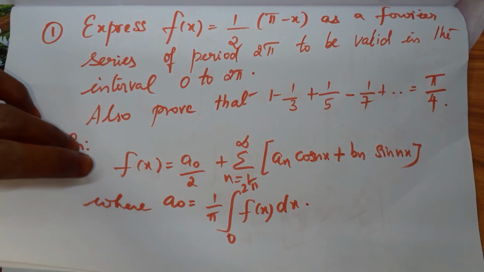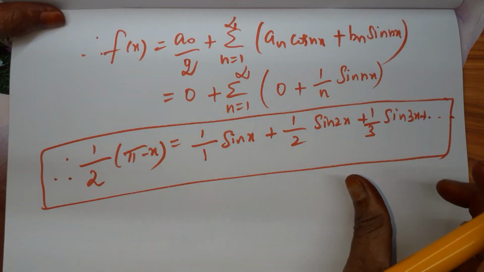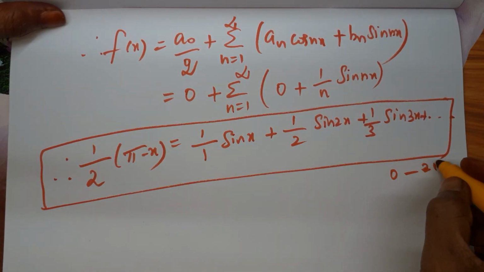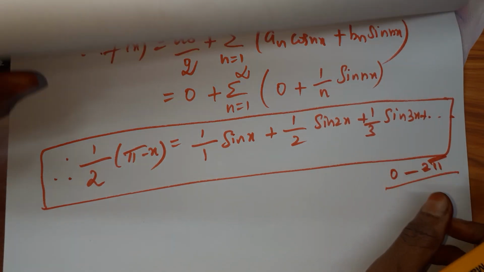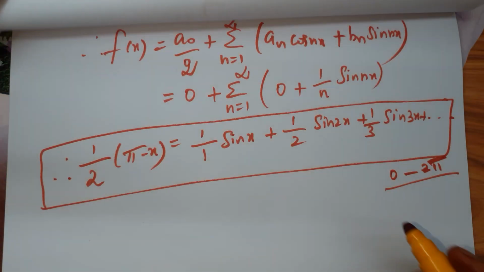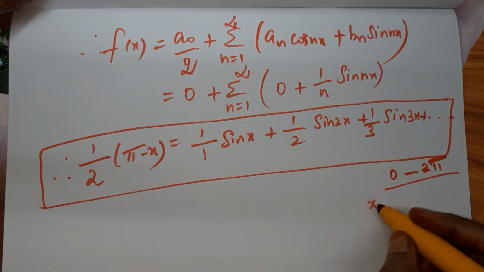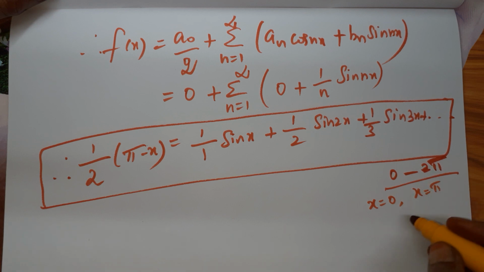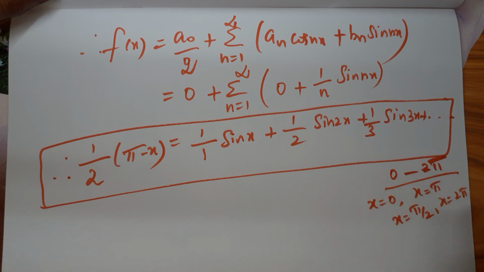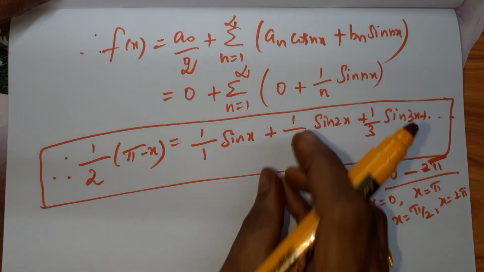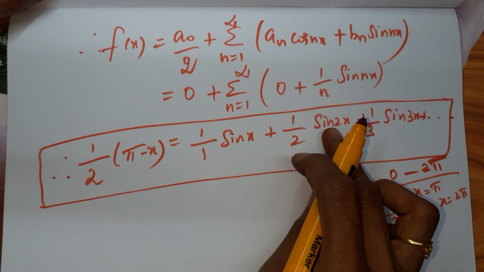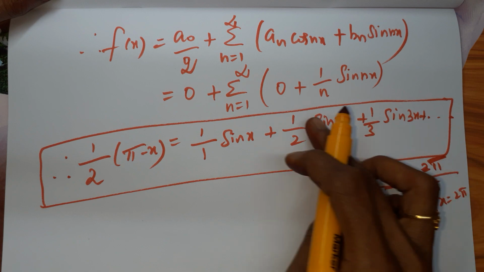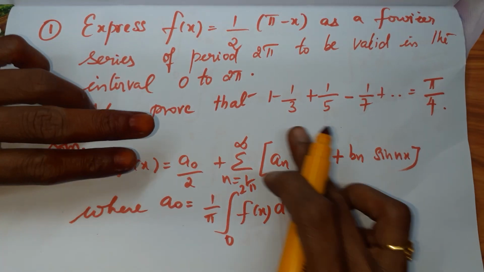How to get this result? What is the range, what is the limit given? 0 to 2 pi. We have to substitute x values within this range and get this series. So we have options: either I can take x as 0, or x as pi, or x as pi by 2, or x as 2 pi. For example, if I take x as 0, sin 0, sin 2 0, sin 3 0, all the values will become 0, so we are not able to get this result.